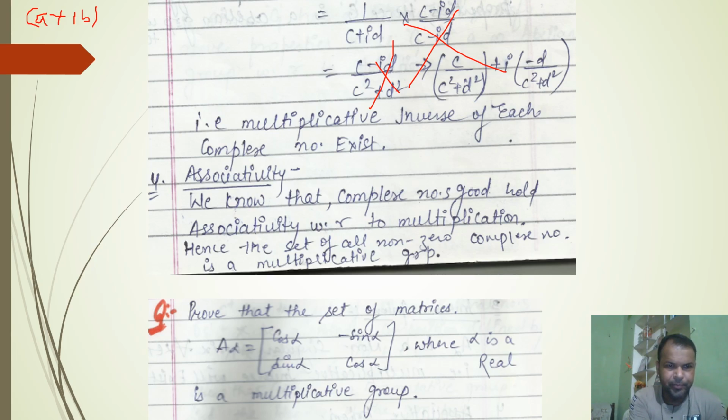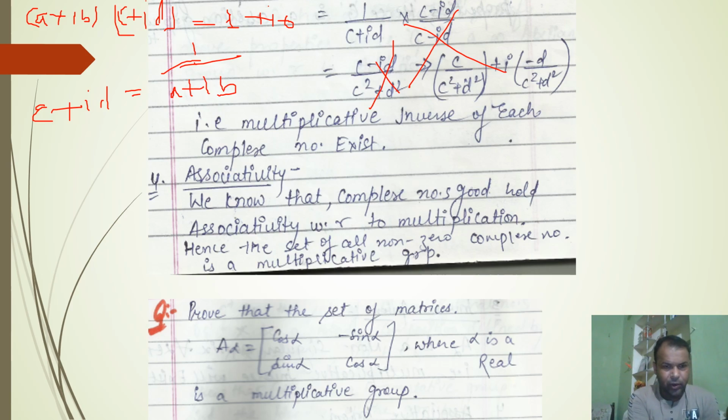In the previous slide we assumed that a plus ib has a multiplicative inverse, and this inverse is c plus id. If c plus id is the multiplicative inverse of a plus ib, then the product will give 1 plus i0. And here we want to find the value of c plus id. So c plus id will be equal to 1 upon a plus ib. This will be the value of the inverse of the complex number. It means the reciprocal of every non-zero complex number is its inverse.